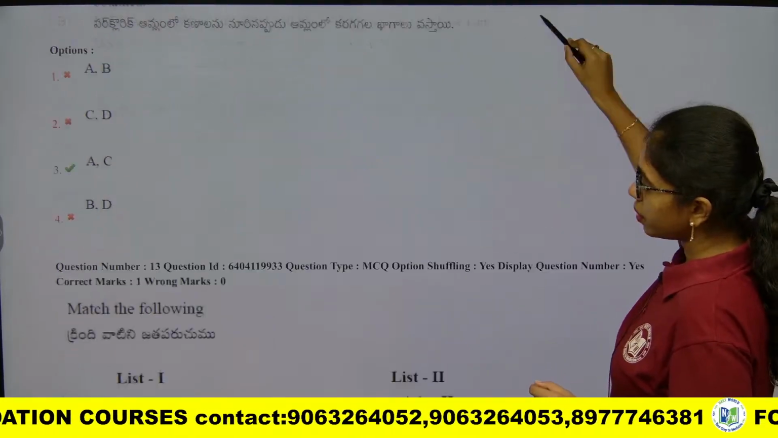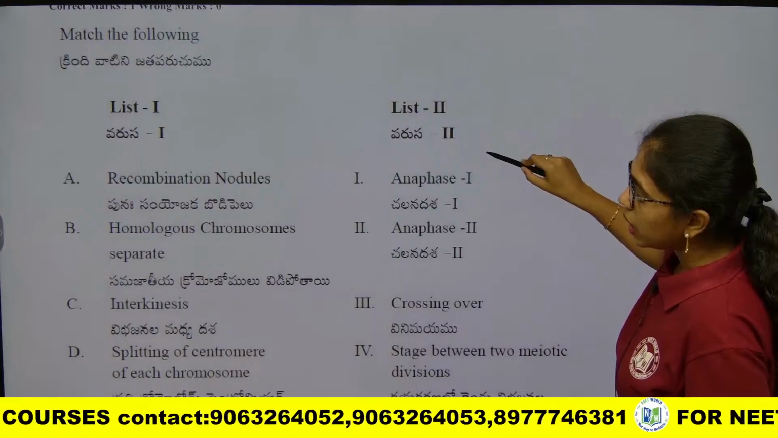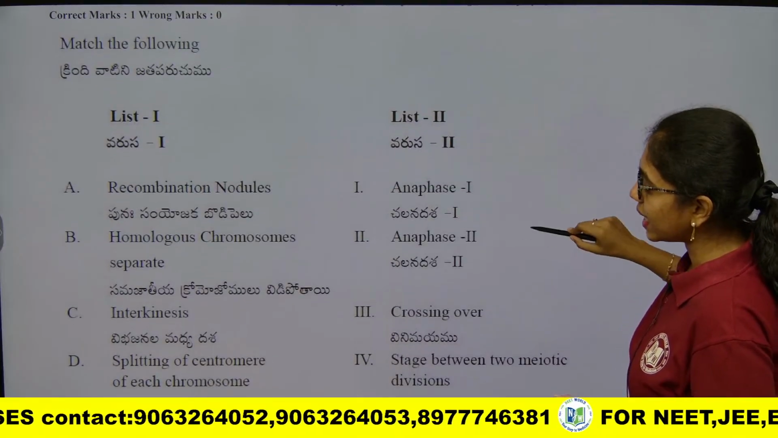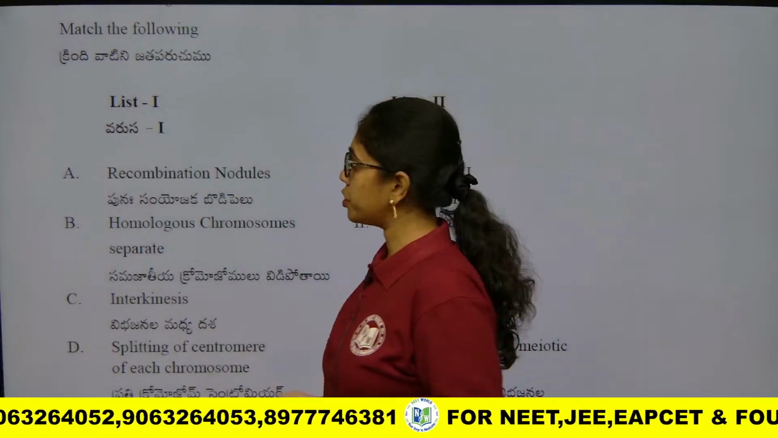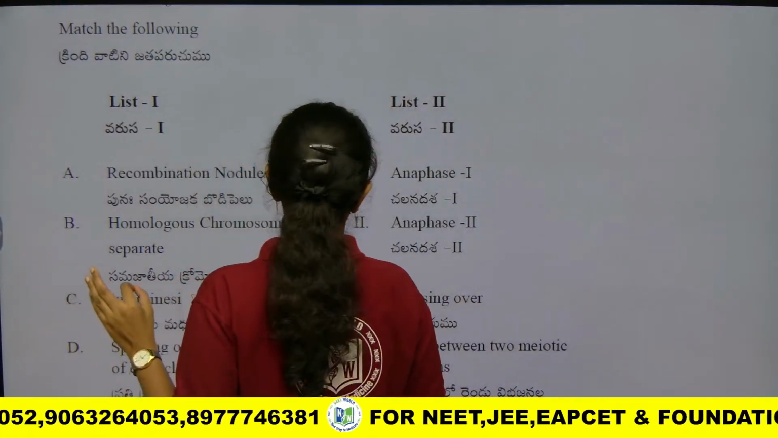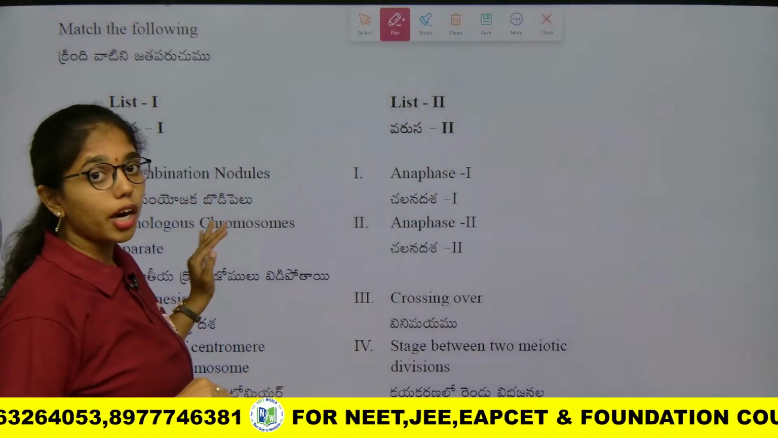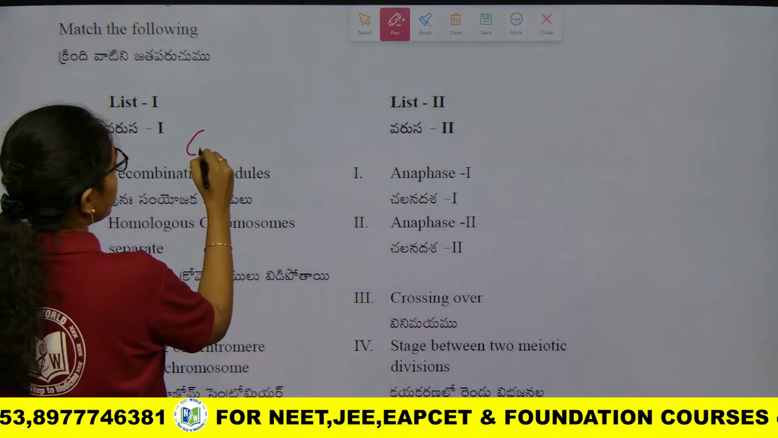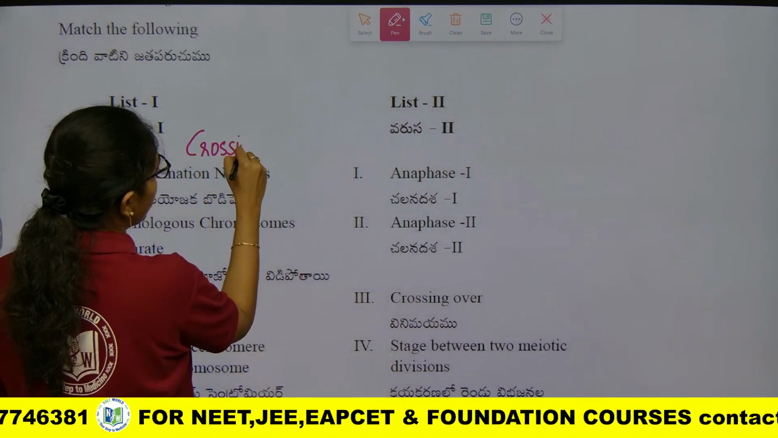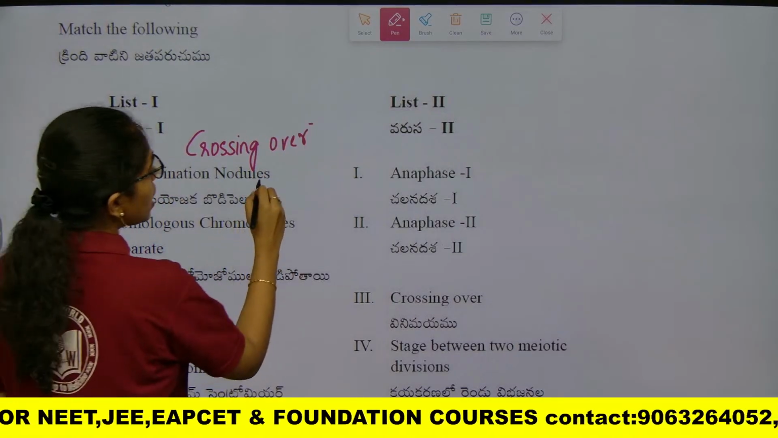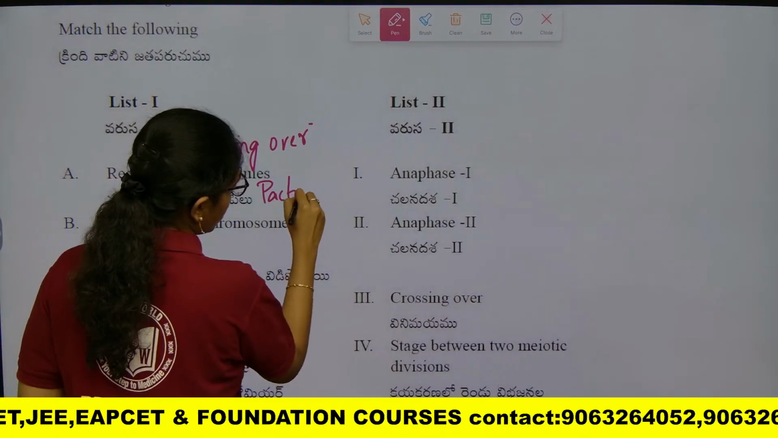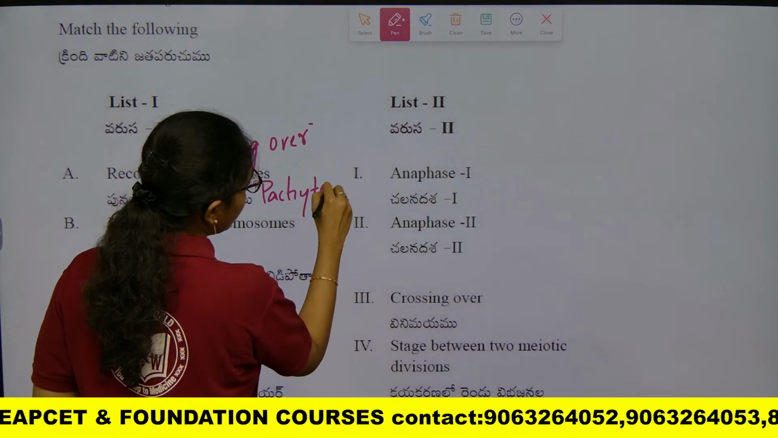Next question. So yes, this is from cell cycle and cell division. Match the following question, look into it carefully. Recombination nodules are formed at the time of crossing over. During what stage? Pachytene stage. Okay, it is formed during Pachytene stage.